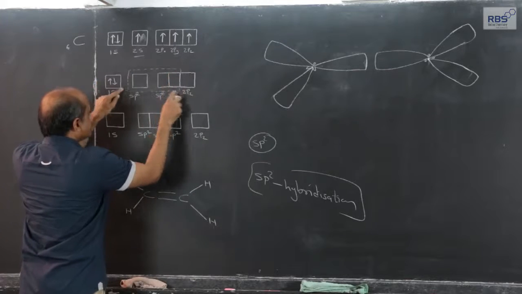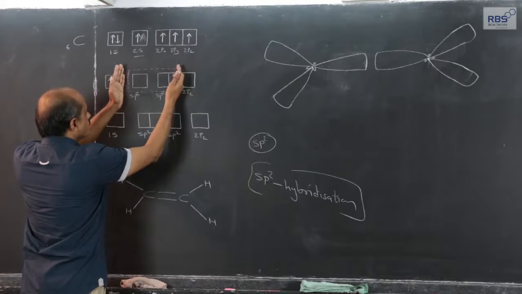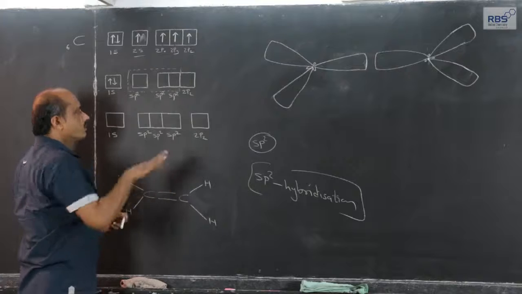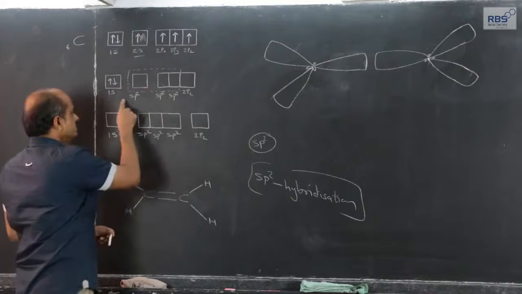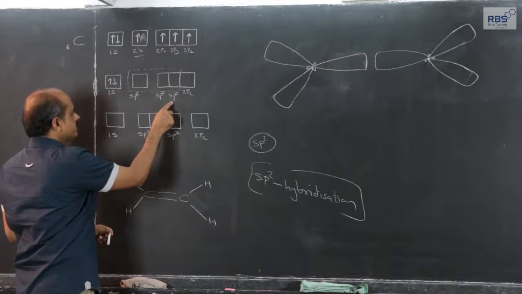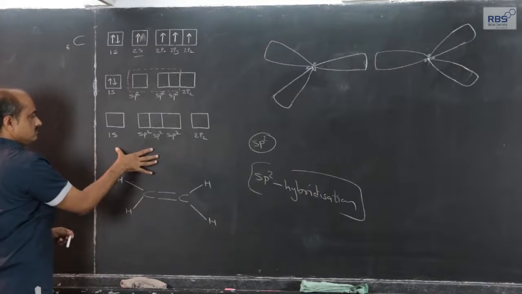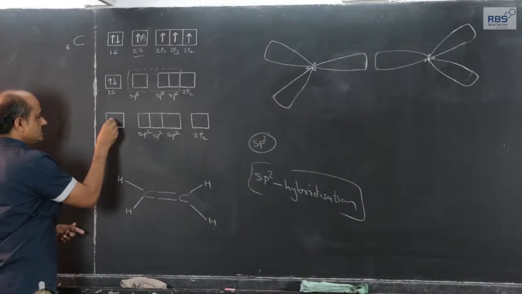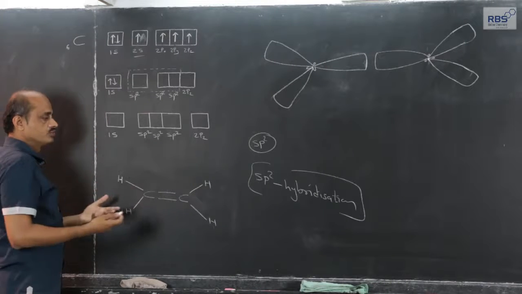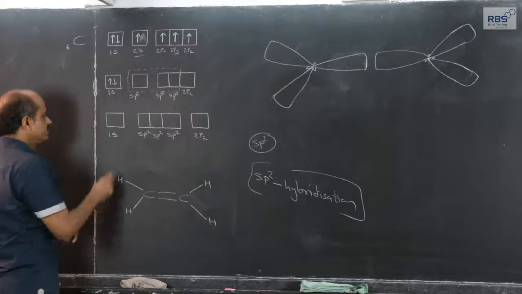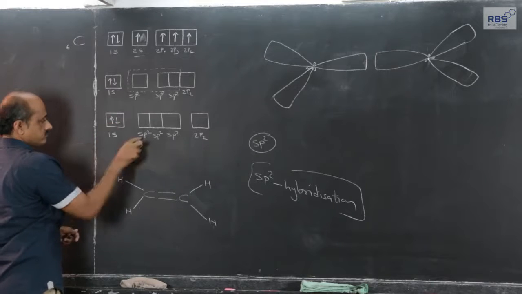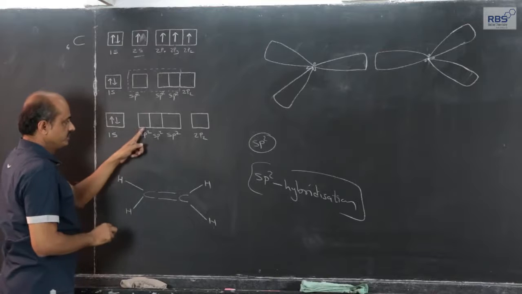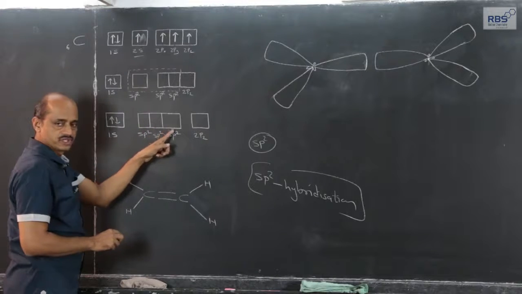The dotted line indicates that whatever orbitals are present in it, now they have equal energy, equal shape. This can be represented in this fashion, or nowadays this is preferred. Carbon, when it undergoes sp2 hybridization, can be written in this fashion. These three are of equal energy. Each one is sp2, sp2, sp2.